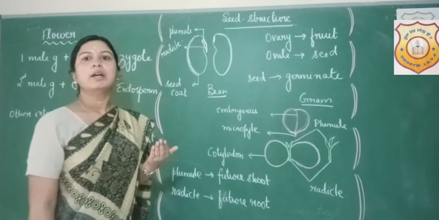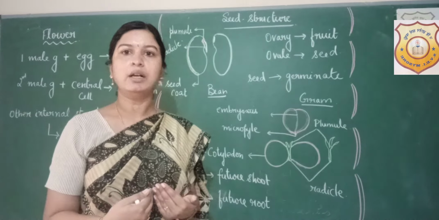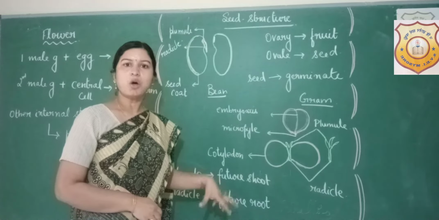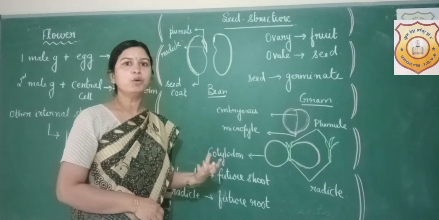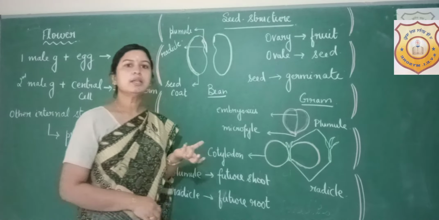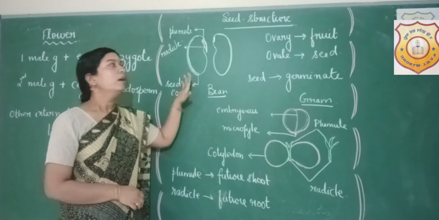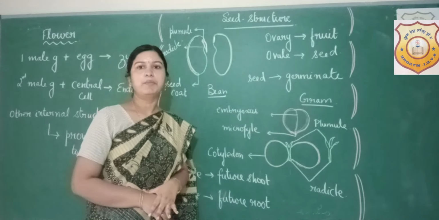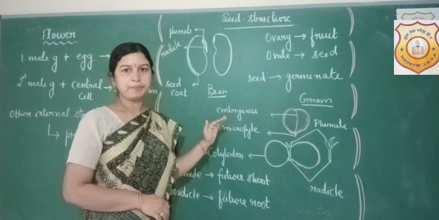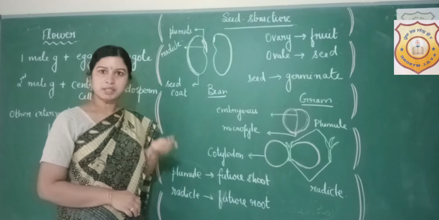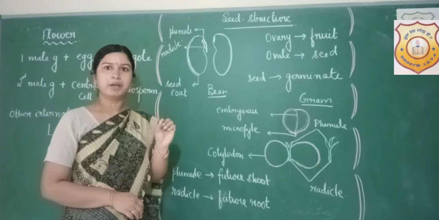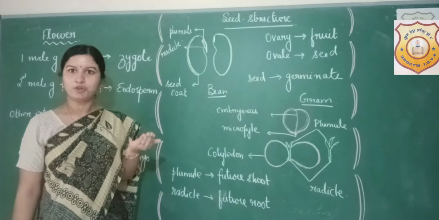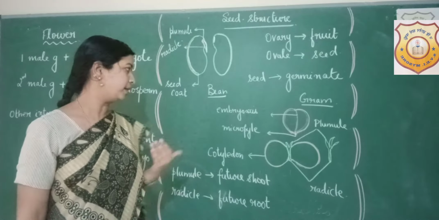Whenever a seed germinates, it is first the radicle which emerges out because it has to provide support. It has to get into the soil to obtain nutrients. Later the plumule or the shoot emerges out. As long as the radicle and the plumule grow, nourishment is provided by the cotyledon which has the endosperm in it. Once the first leaf appears, the cotyledon also withers away, because now the leaf is able to prepare food for the plant, it is able to nourish the entire plant.